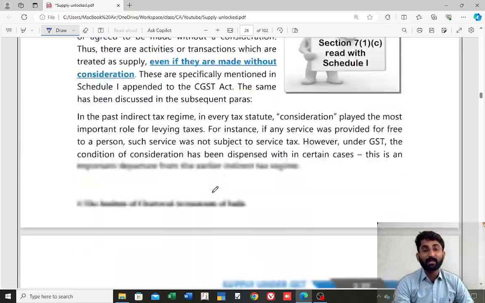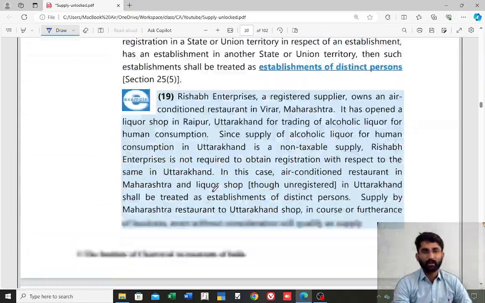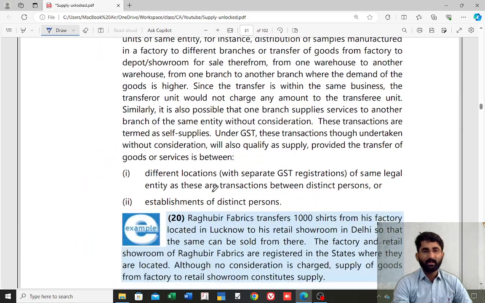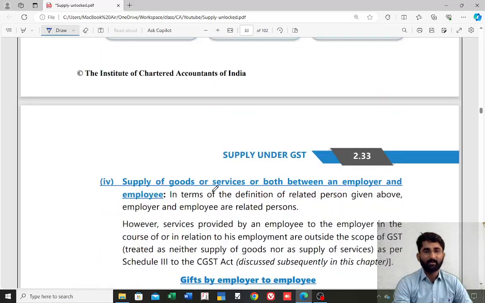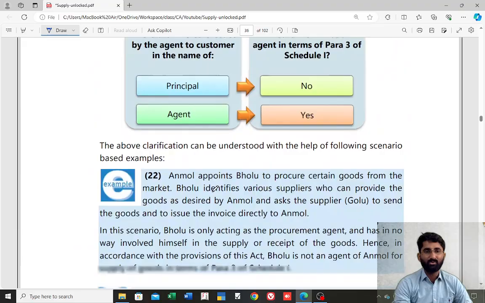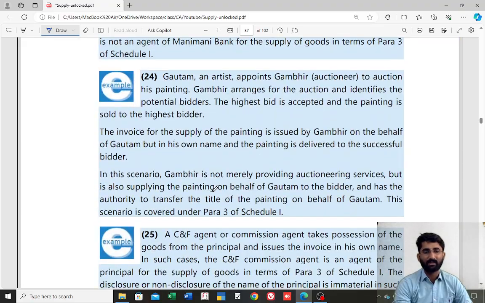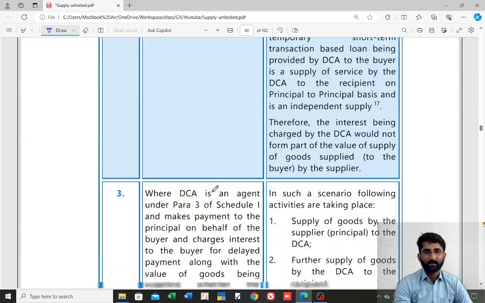Later we discussed Schedule 2. Fast, we will go to Schedule 2, which is given in section 7 1A. Remember section 7 1A. What is section 7 1A? Whether it is supply of goods or supply of service. Wait, where is it?